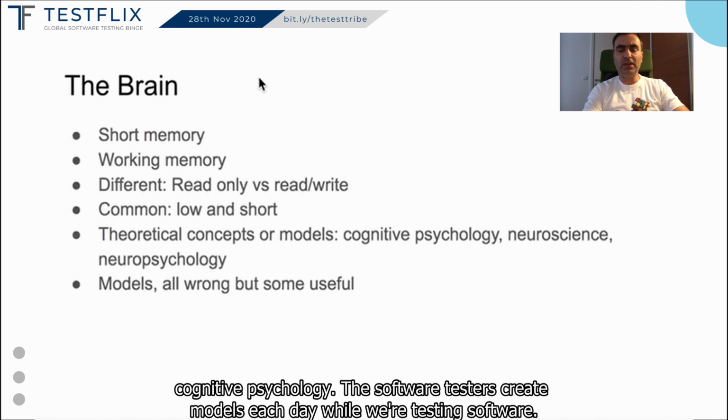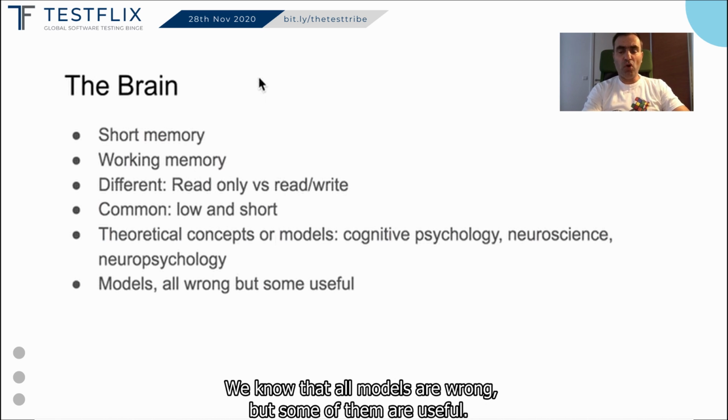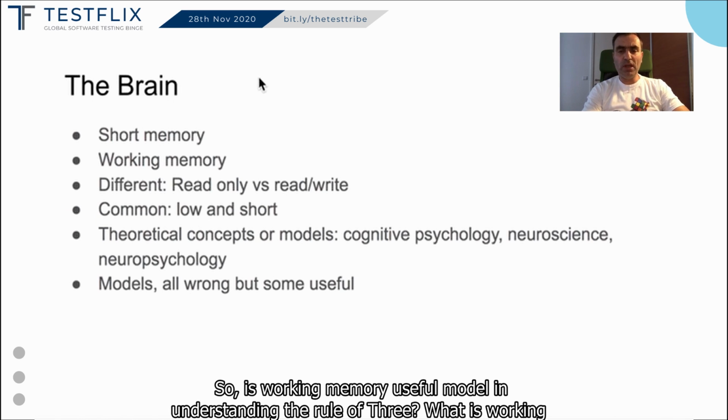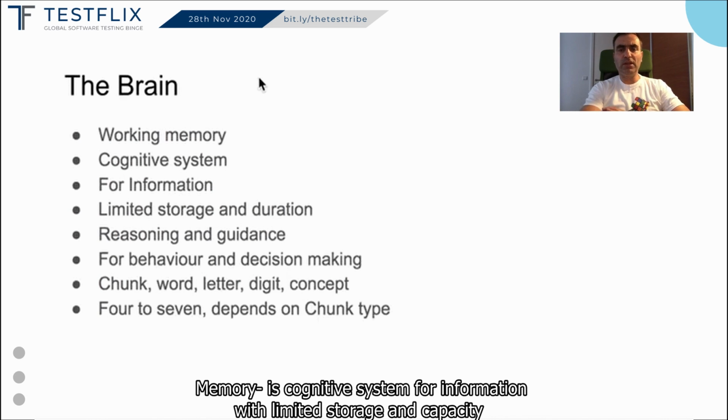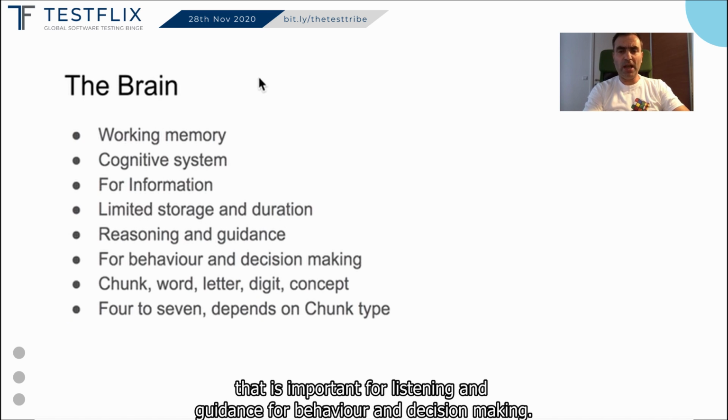We software testers create models each day while we are testing software. We know that all models are wrong, but some of them are useful. So, is working memory a useful model in understanding rule of 3? What is working memory? It's a cognitive system for information with limited storage and capacity that is important for reasoning and guidance, for behavior and decision making.